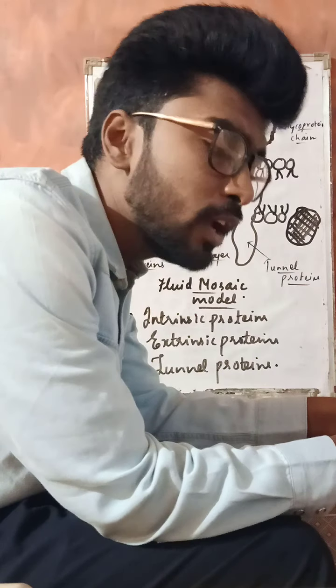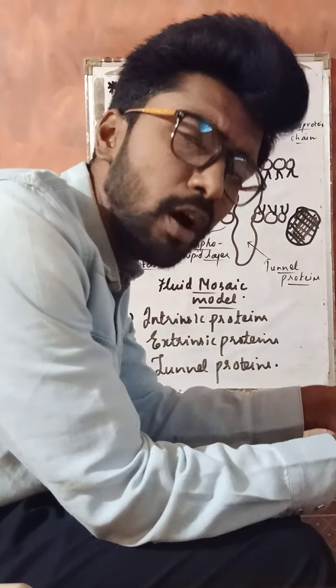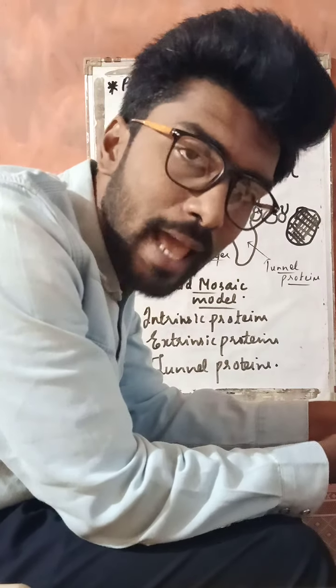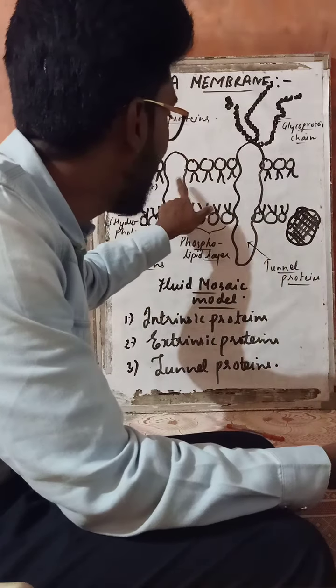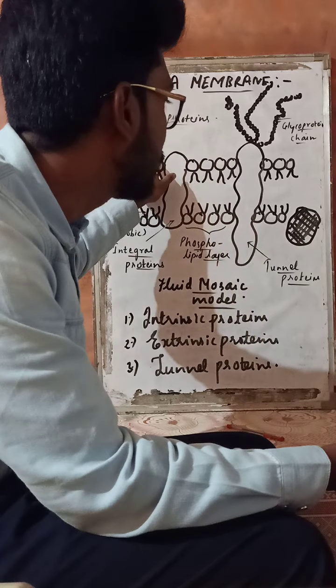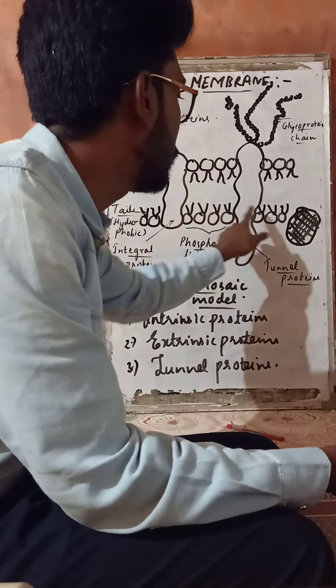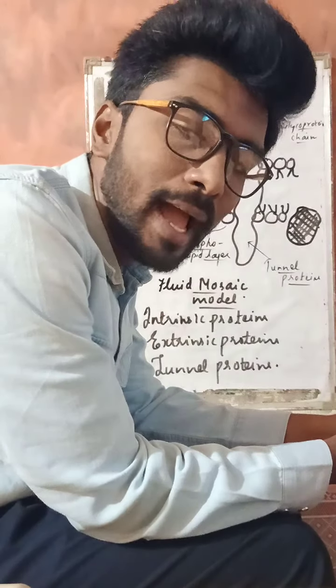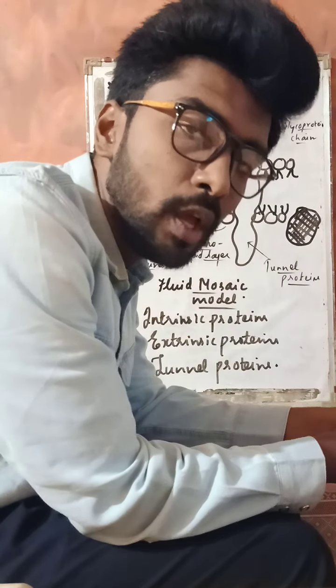So as we see, there is a long sea, right? A large sea is there, and in the sea you can see a big ice slab. So here the ice slabs are compared to the protein molecule and the sea is compared to the phospholipid bilayer, right? That's why they said it is a protein iceberg in the sea of lipid.